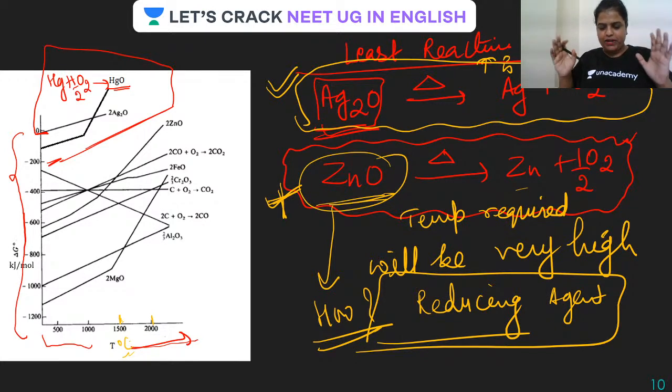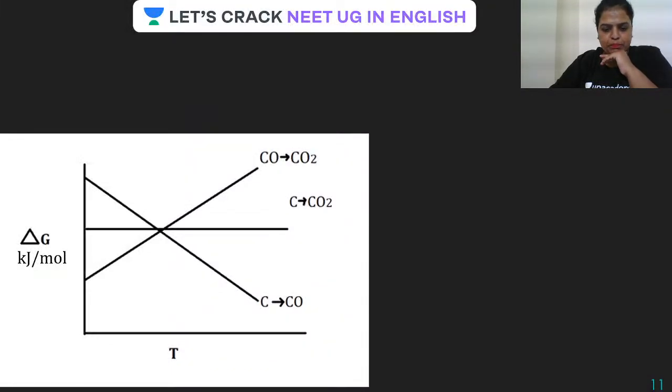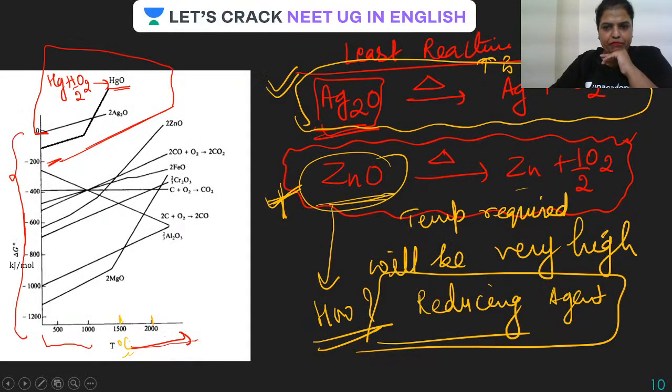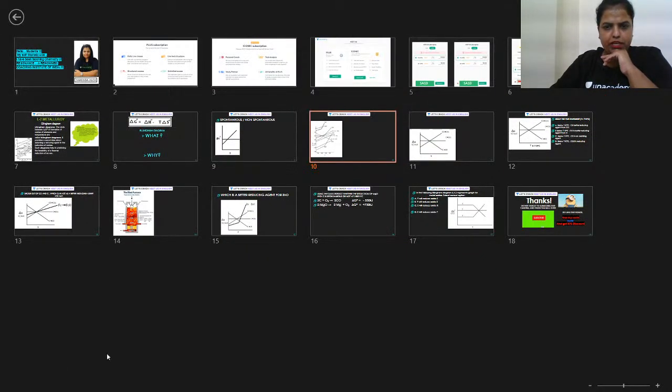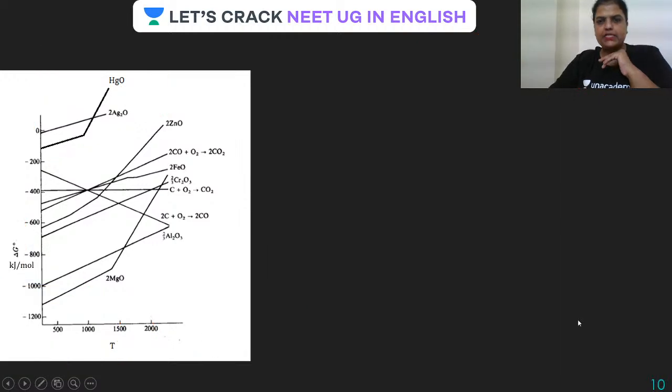Okay guys, I hope it is clear. Is this clear? Good. So let me take you through some more examples. But before that, let me explain one of the very important things using this particular diagram. But for that, let me erase the ink.